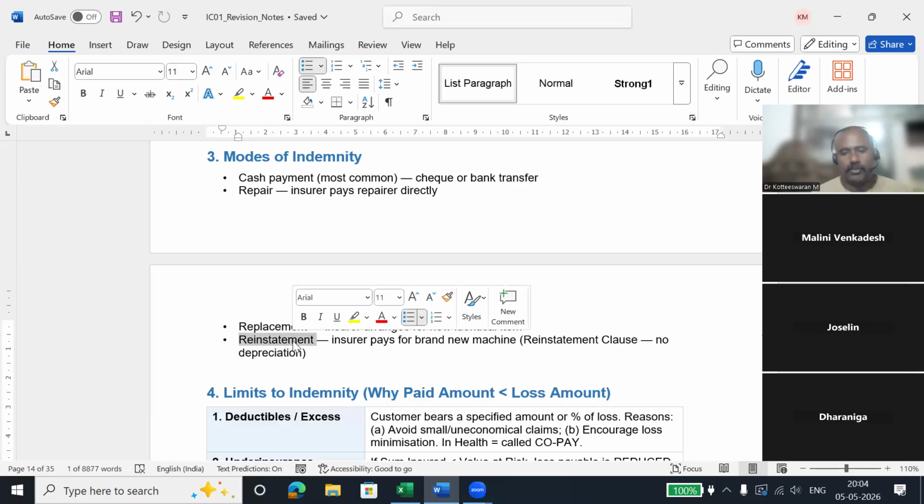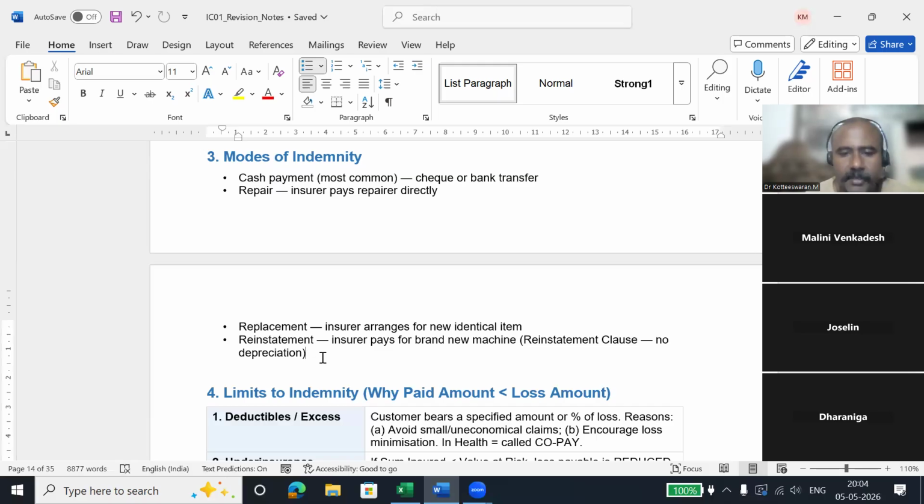Reinstatement and replacement are both similar. For a new machine, if we have a reinstatement clause, the only difference is, in replacement there will be a depreciation amount. Reinstatement, there is no depreciation amount. But if you are going for reinstatement, the policy that you are buying should have a reinstatement clause. When you are purchasing the policy itself, they say no depreciation. For example, nowadays new cars have bumper to bumper insurance.